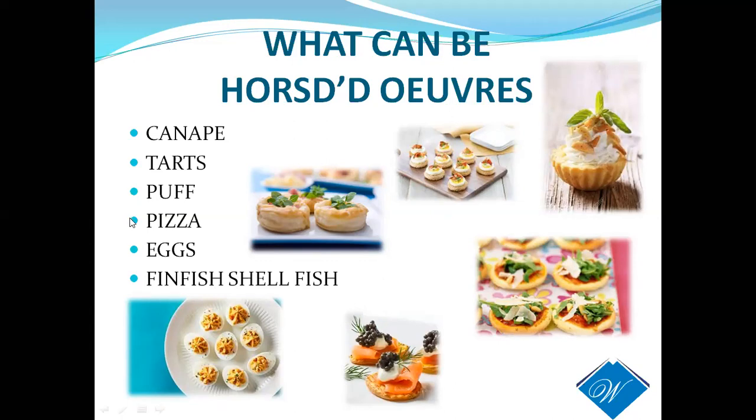And next, coming to the tart. Okay, you can see here tart, as in the class we have also done various types of tart. Short crust or puff pastries. Okay, blind baking is preferably done, and the filling will be vegetables, fruits, meat or seafood, anything you can fill in it. It is called tarts.